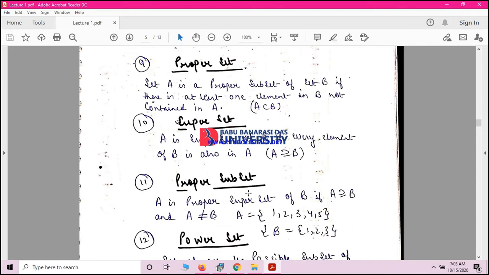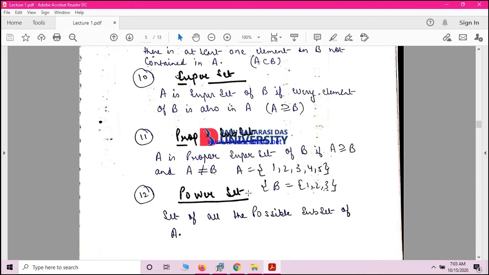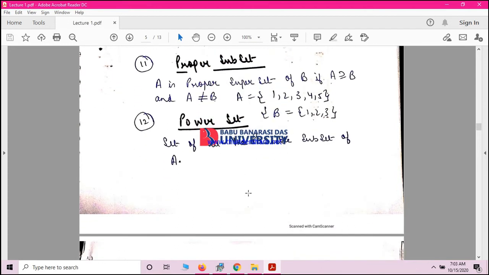What is a proper subset? I have already explained to you. Any set A is said to be a proper subset of another set B if A is a subset of B, but there is at least one element of B that does not belong to A. That I have already explained to you. This is very important.